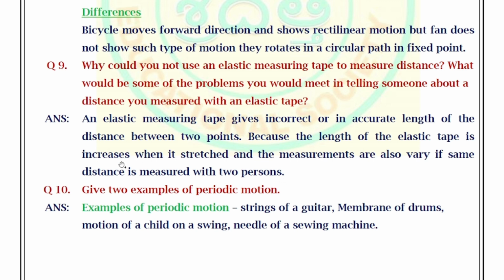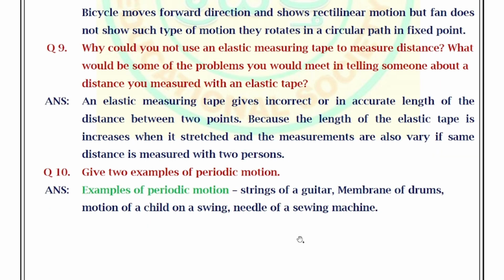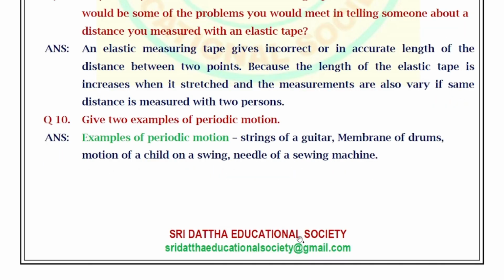Next, move on to question number 10. Give 2 examples of periodic motion. Answer: Examples of periodic motion are the string of a guitar, membrane of a drum, motion of a child on a swing, needle of a sewing machine. Students, here also you should write any 2 of them.